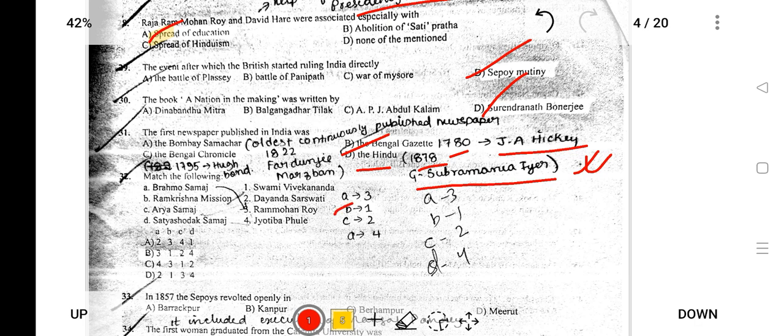Match the following: Brahmo Samaj, Raja Ram Mohan Roy; Ramakrishna Mission, Swami Vivekananda; Arya Samaj, Dayanand Saraswati; Satya Shodhak Samaj, Jyotiba Phule. So it will be option B.